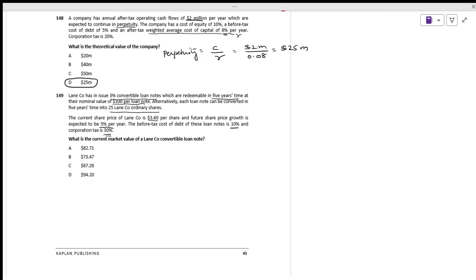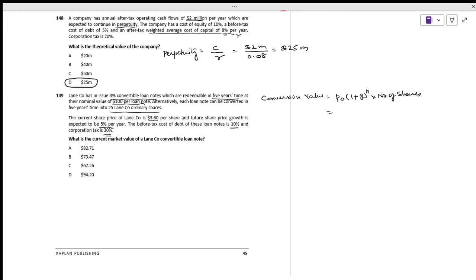30%. How many shares are we converting to? One loan note is going to be converted to 25 shares. See what we have to do? You have to make a conversion, that is, you have to find the conversion value. What is the conversion value? What is the current price? It is P0 times (1 plus g) to the power of n. We are getting the conversion value in terms of the number of shares.